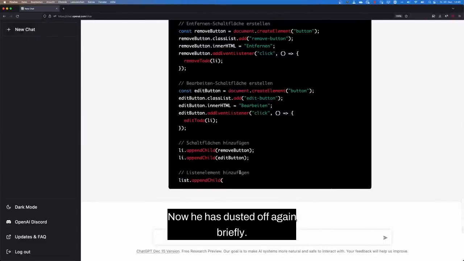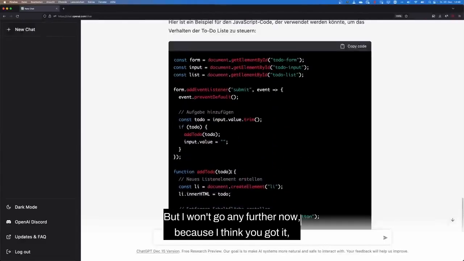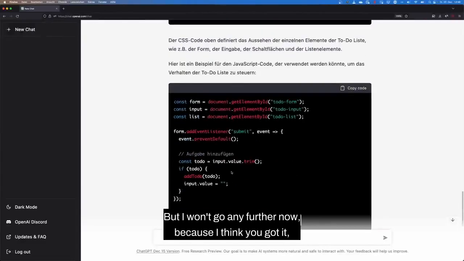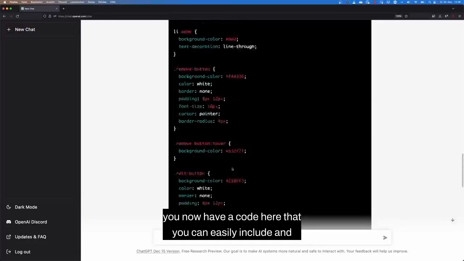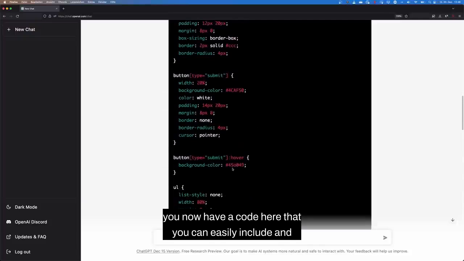Now he has finished. But I won't go any further now, because I think you got it. Even if you have no idea about HTML, CSS or JavaScript, you now have code here that you can easily include and create your own to-do list, even if you have never programmed. Of course, this is just a simple application. You can continue this with advanced programming and much more complex and difficult code.